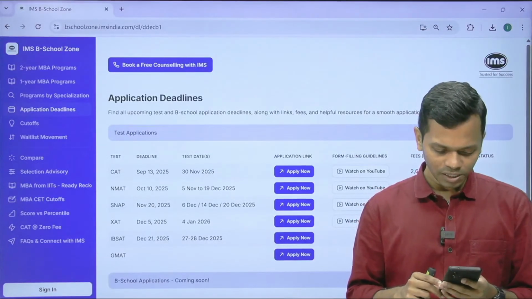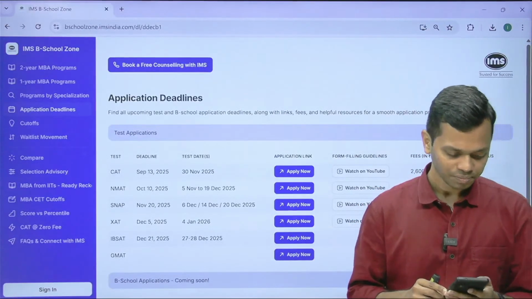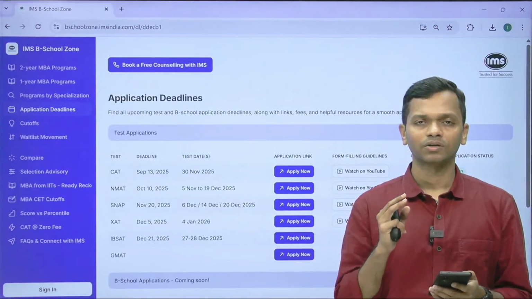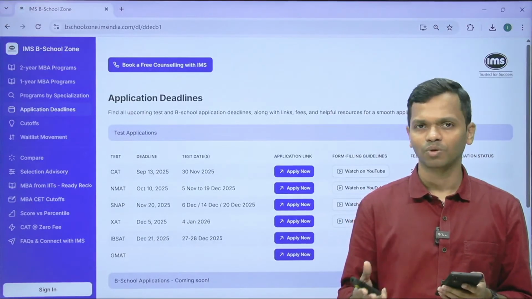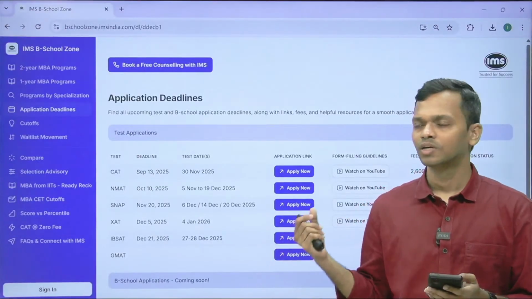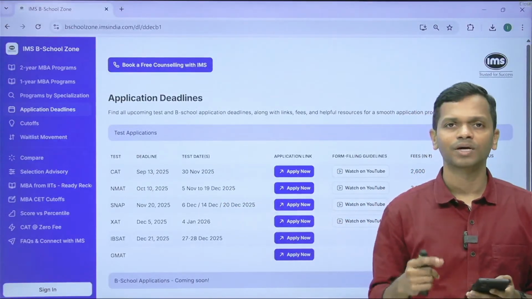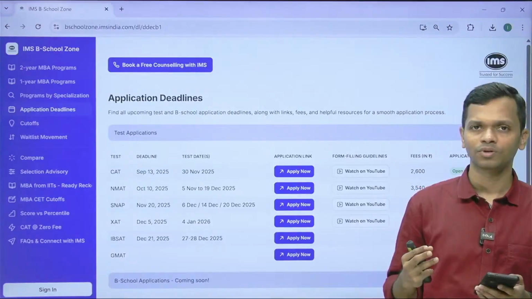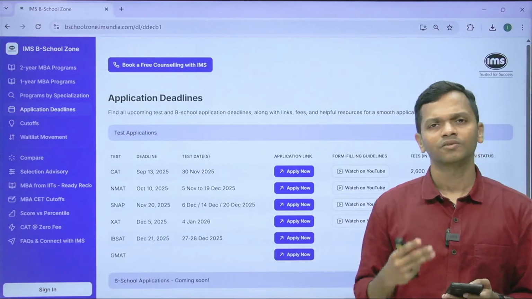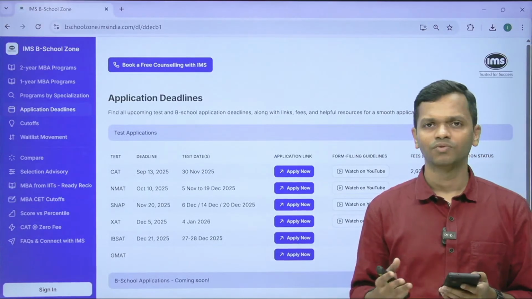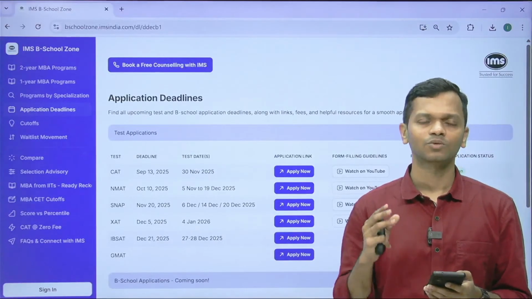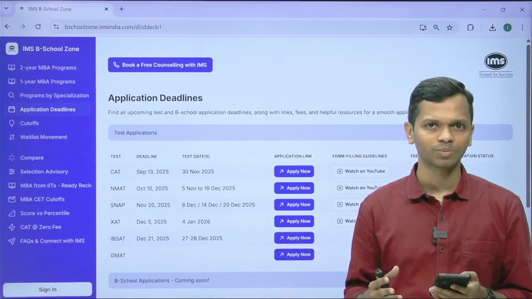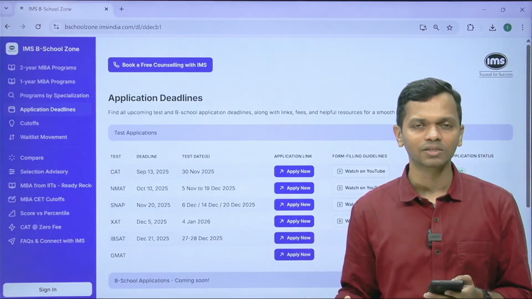Srijan asks: what is the best time to fill all forms of MBA exams? Okay, so with respect to tests, you apply as soon as possible. For example, now these 4 are open, right? CAT, NMAT, SNAP, XAT, all of them are open for application. You start the application and fill it as early as possible with the information that you have, right? So test applications you should do as soon as possible without making any errors.